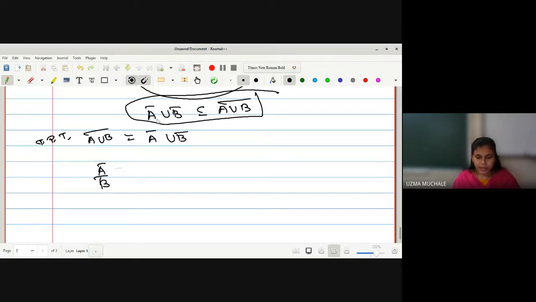We have written A bar as the smallest closed set containing A, and then we have written A bar contains A, then we have written B bar contains B. So can I write it as A union B is contained in A bar union B bar from these two statements?